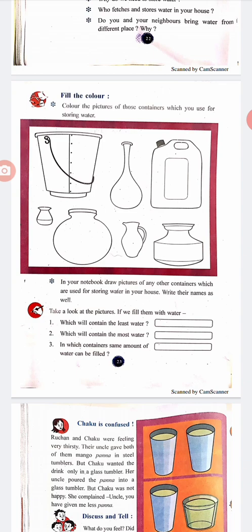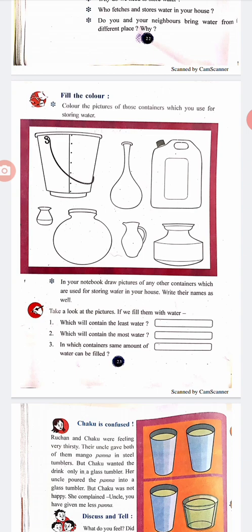The small metal pot. Least means which will contain the least water? The small metal pot. Which will contain the most water? The bucket. In which containers can the same amount of water be filled? The earthen pot and the big metal pot.